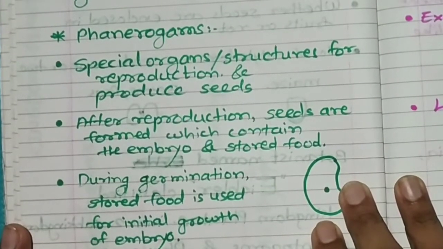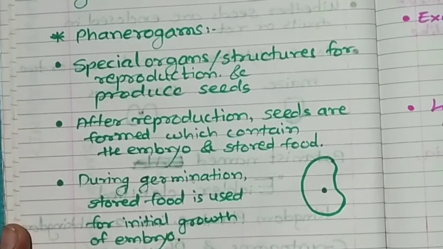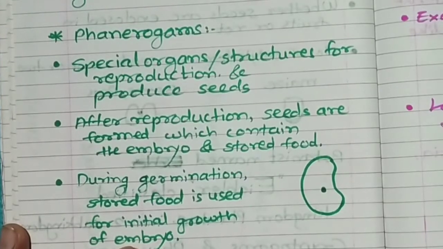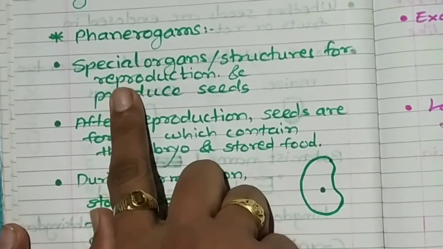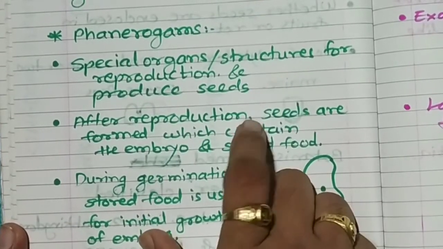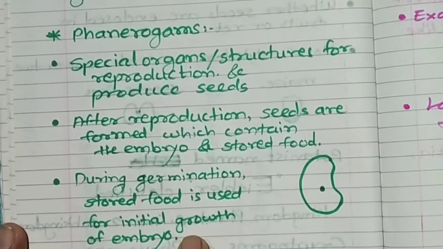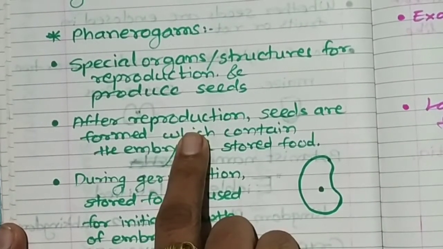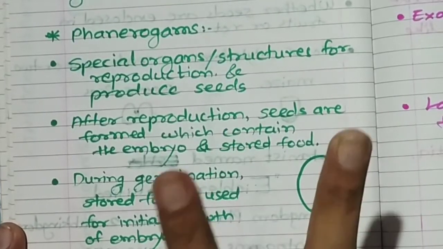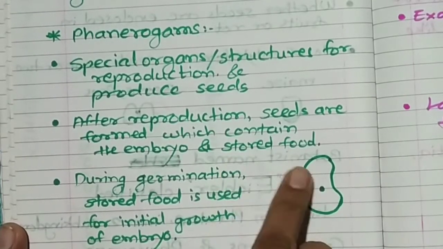Second subkingdom, phanerogams. The plants included under subkingdom phanerogam have special organs or structures for reproduction, like flowers, and they produce seeds also. After reproduction, the seeds are formed which contain two parts, embryo and stored food.